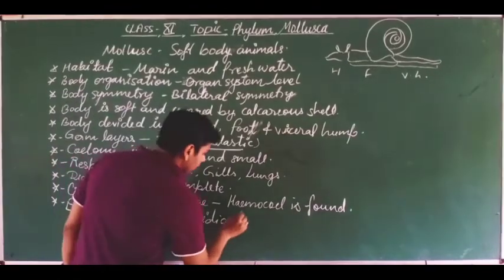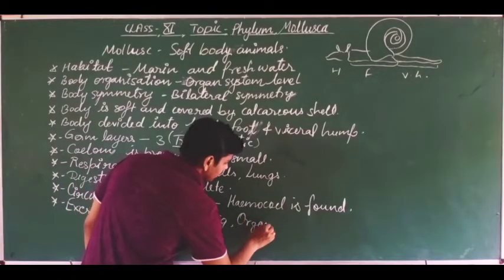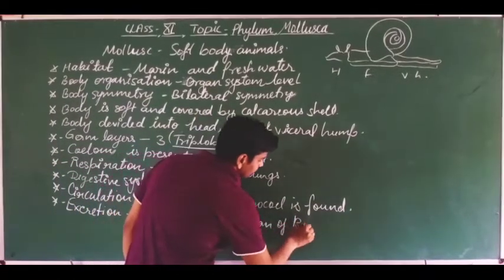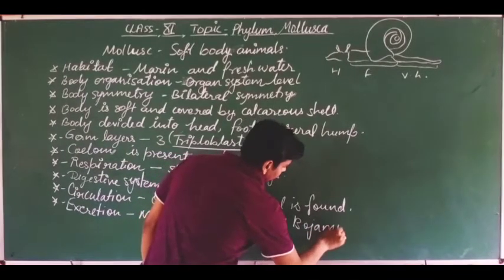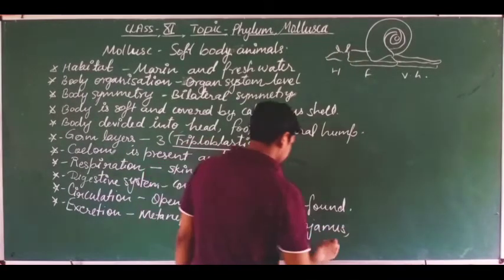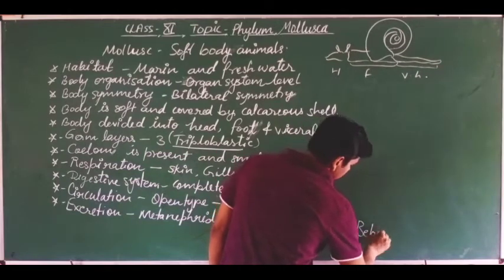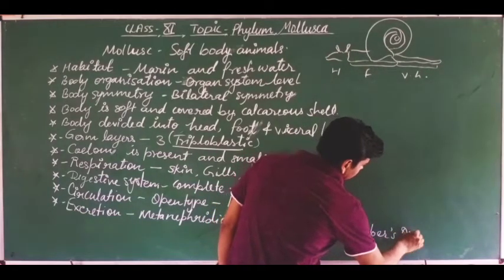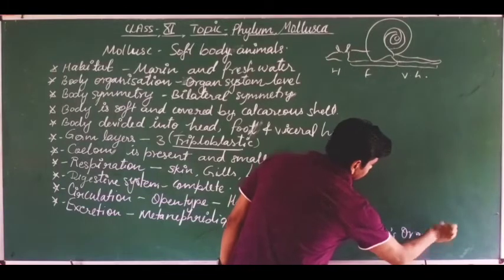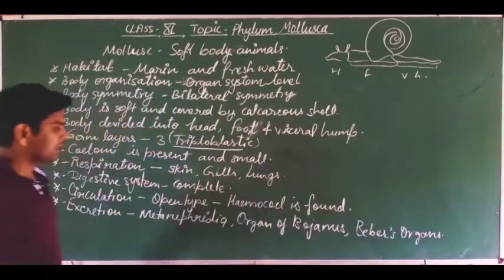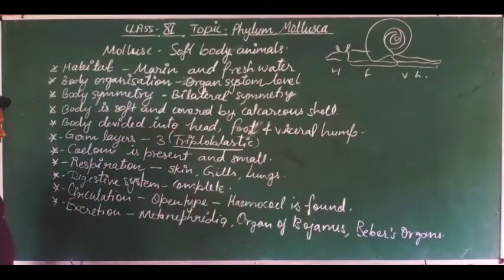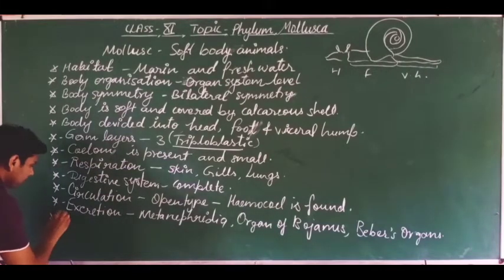And the organ of Bojanus and the Weber's organ. These are the excretory organs in these animals. Got it?